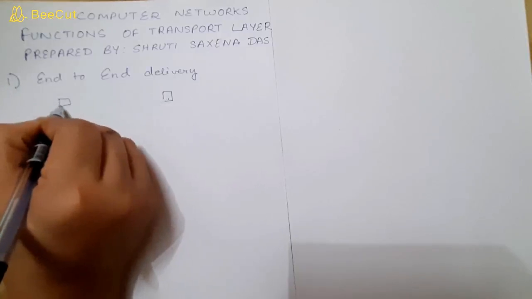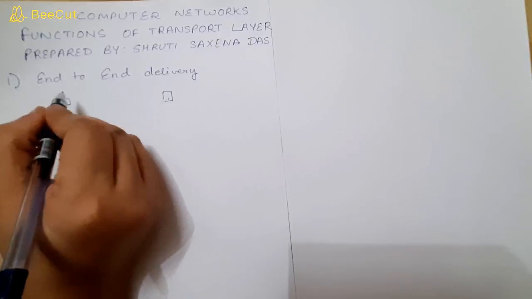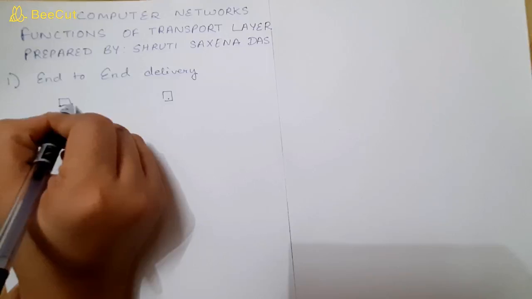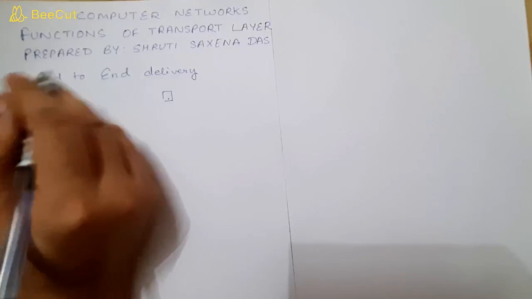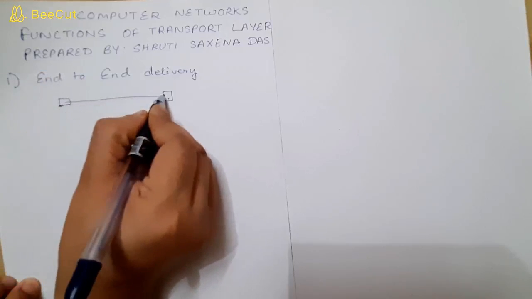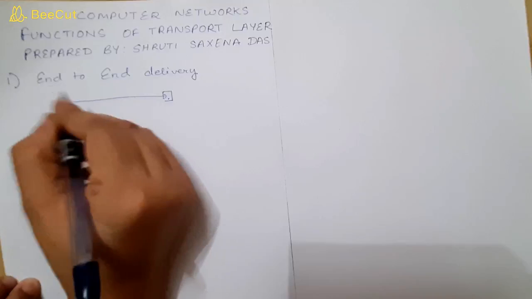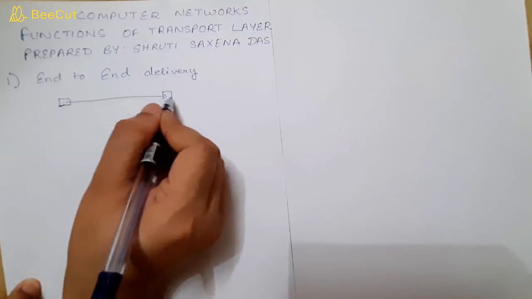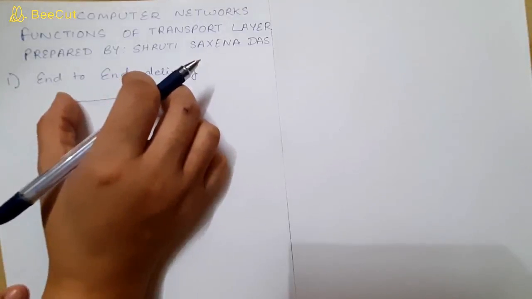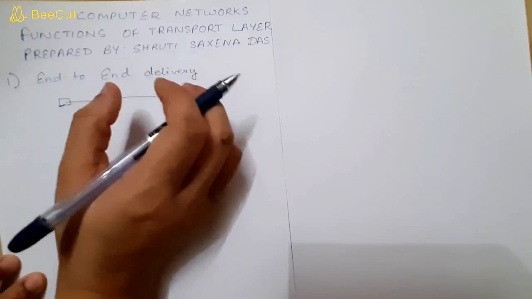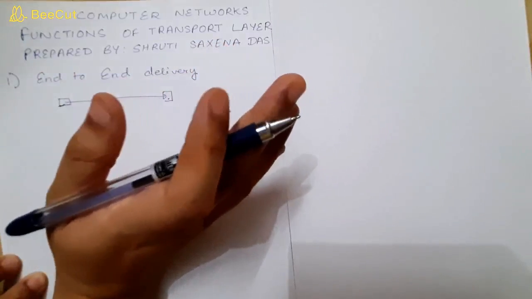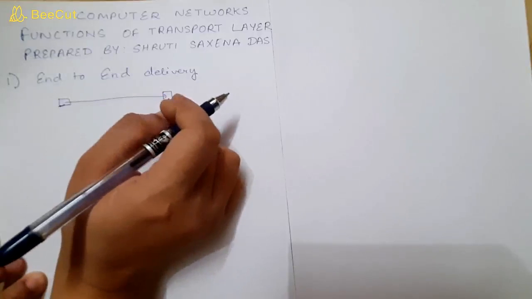So here in transport layer we deal with port numbers. Port numbers are 16-bit. So we deal with the port numbers here to access the process. So here in this machine, as I said, multiple applications might be running. Which application wants to communicate with which application? That is the task of transport layer. So the first function here is that end-to-end delivery should be provided of the entire message from sender to receiver.